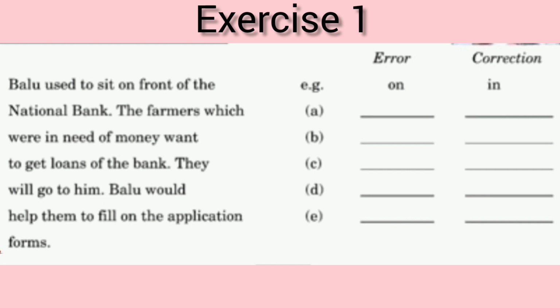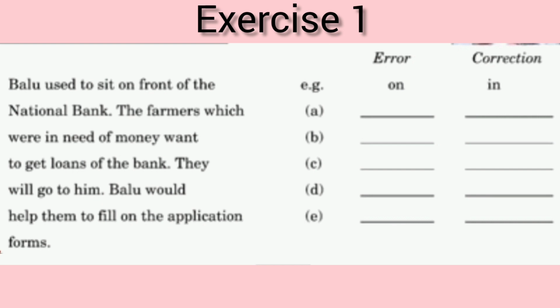Now read the very first line, that is, Balu used to sit on front of the National Bank. The words used to clearly state that this passage is given in past tense. In the first line, there is an error of preposition, that is on, and the correct answer will be: Balu used to sit in front of the National Bank.